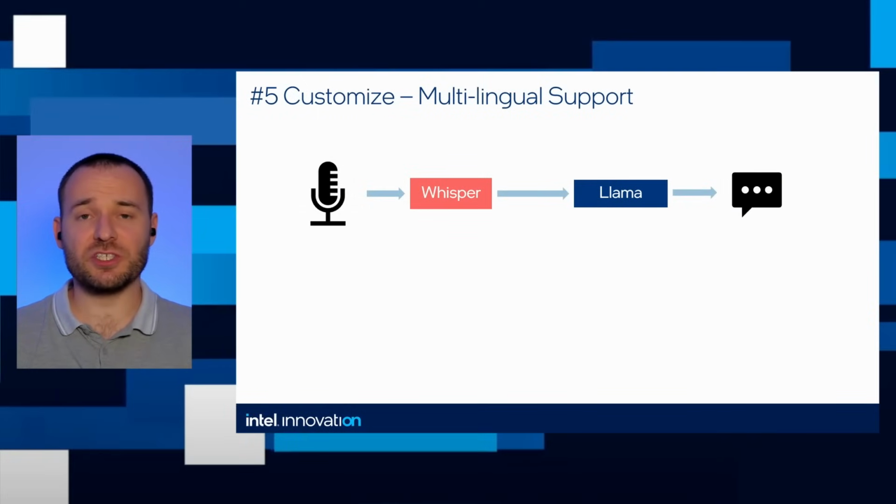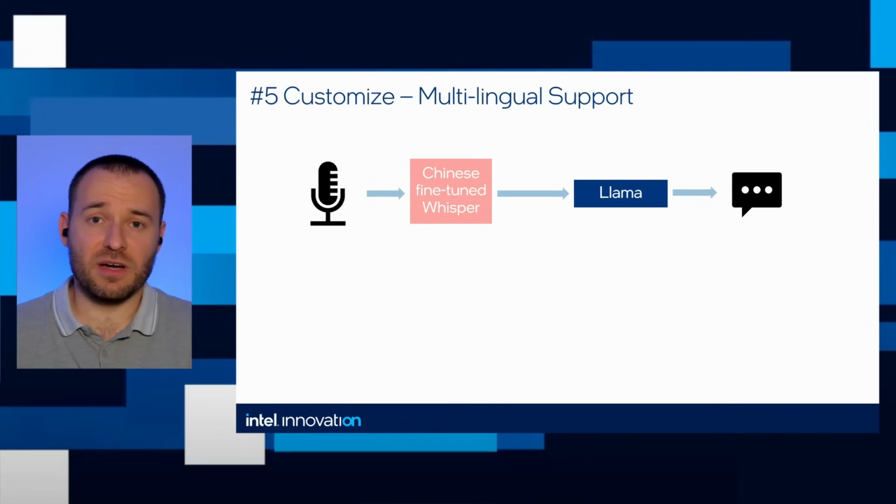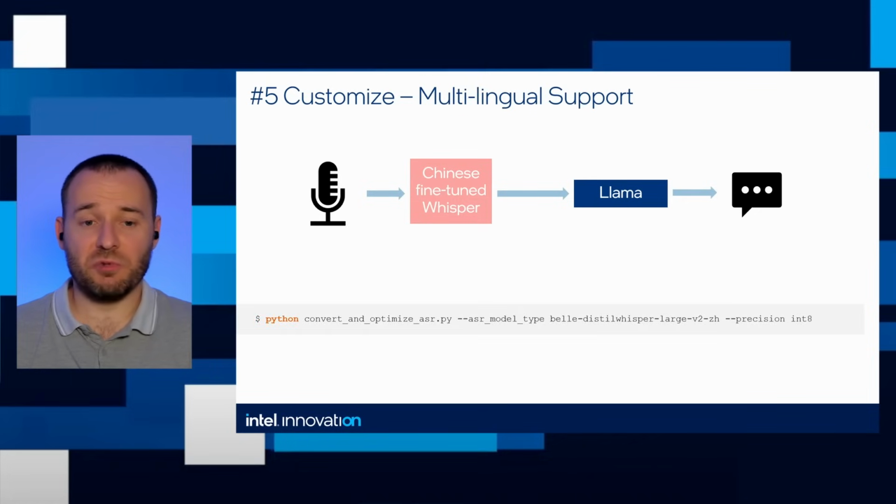The second customization is multi-language support. Whisper is trained on the English language, but it's not a problem to change it to something else. It must be just a transcription model for another language. In this case, we can use, for example, Belle Distil-Whisper v2 for Chinese.